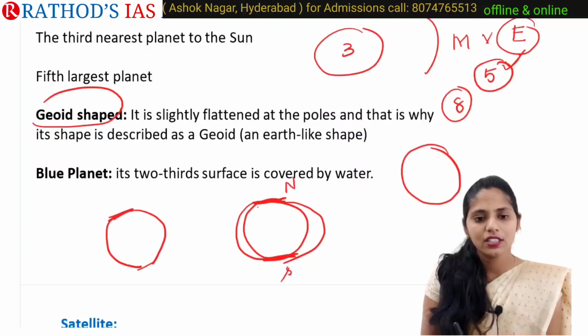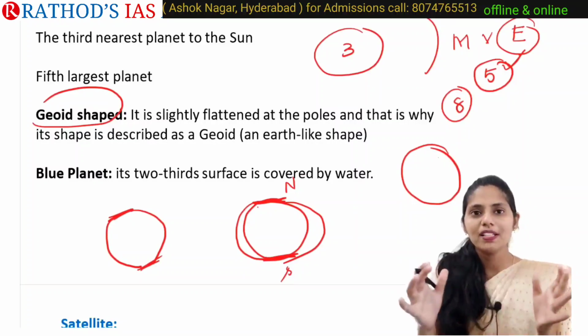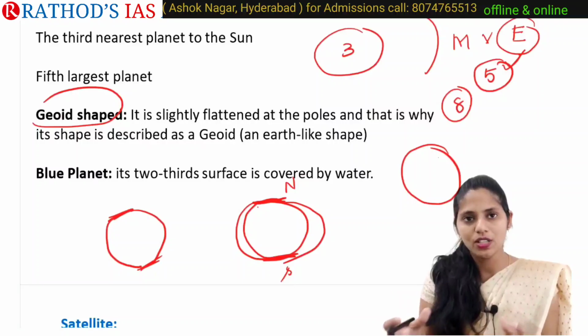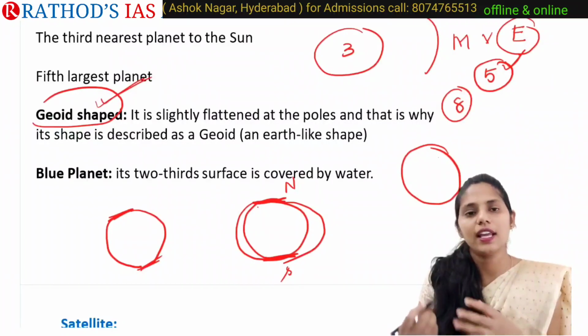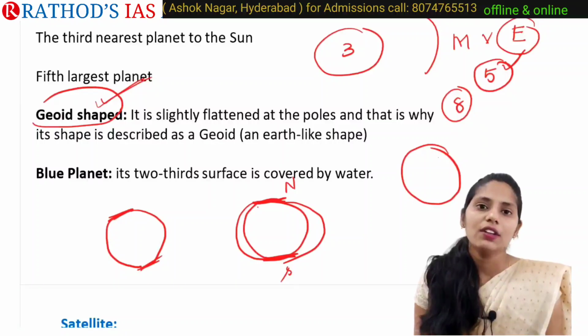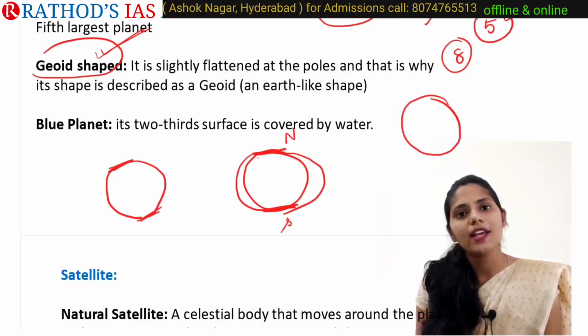So we can see it is flattened at the poles and bulged in the middle, at the center. So this shape is a geoid shape. Earth is like a geoid shape. And if you see, Earth is also called the blue planet.